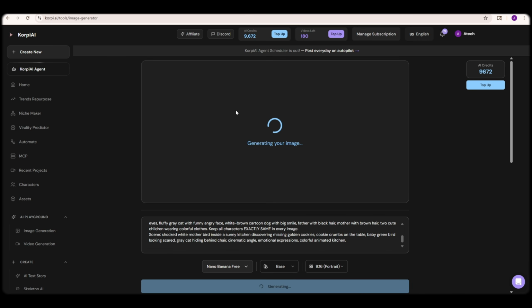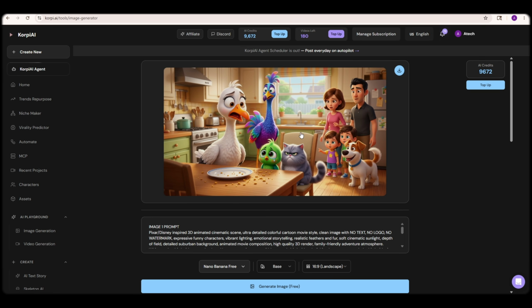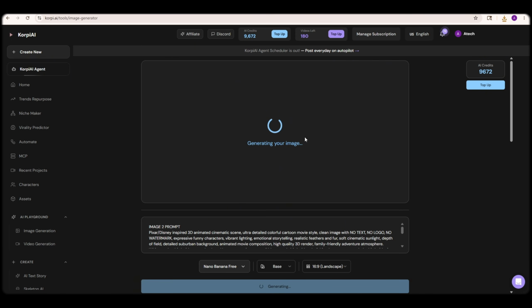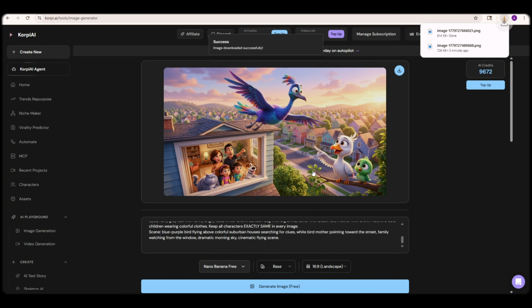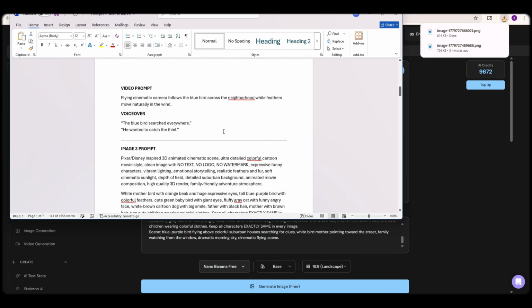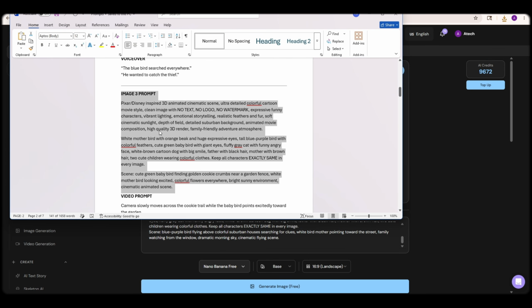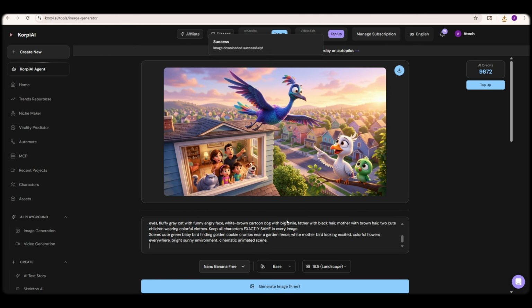Okay viewers, now you just need to keep a little patience and wait a few seconds, and boom. Oh my god viewers, just look at this result. The AI has generated an incredibly high-quality HD 3D cartoon-style image exactly according to my prompt. Now I'm going to copy my second prompt, paste it again, and click on Generate. After waiting a few moments, boom. Viewers, I'm honestly shocked by how incredible these Nano Banana results are inside Corpy AI. The image quality, character design, and overall style look extremely professional.